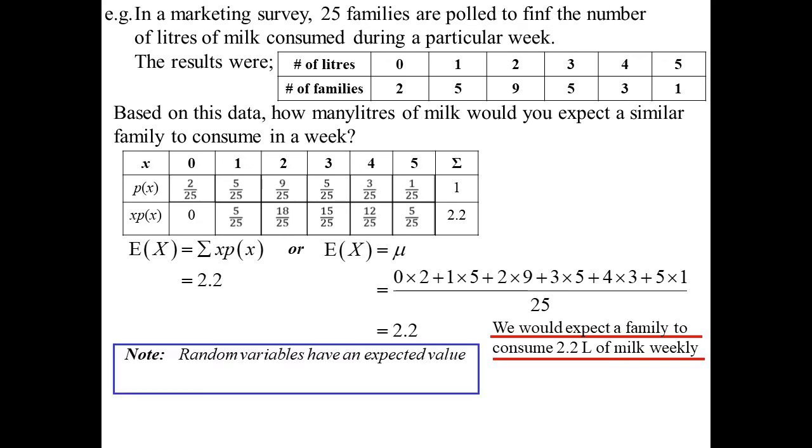Random variables have an expected value. Sample spaces have a mean. So that is the technical difference between expected value and mean. When we're talking about random variables, we say we have an expected value. Whereas when we're just talking about a sample space of data, we say, well, that has a mean or that has an average. But essentially they're the same thing.